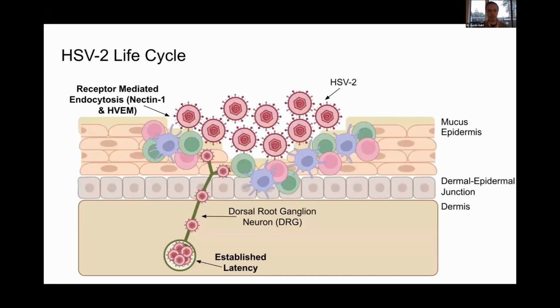In terms of the HSV2 life cycle, HSV2 typically enters the vaginal epithelium via receptor-mediated endocytosis, either through Nectin-1 or HVEM, and then they will typically interact with the innervating neurons, which is going to be the dorsal root ganglion neuron, and then eventually they may establish latency in the bulb of these neurons.